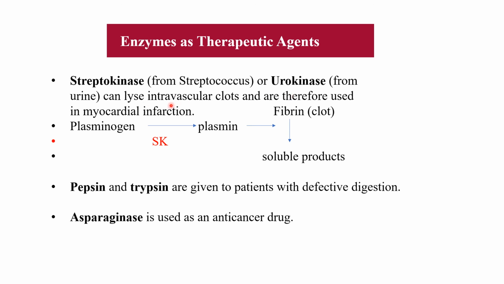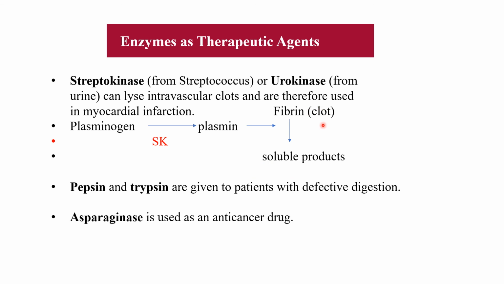Streptokinase or urokinase can lyse the intravascular clots, and therefore they are used in myocardial infarction. By the action of streptokinase, plasminogen is converted to plasmin, and this plasmin converts fibrin into soluble products. So the clot is converted into soluble substances.